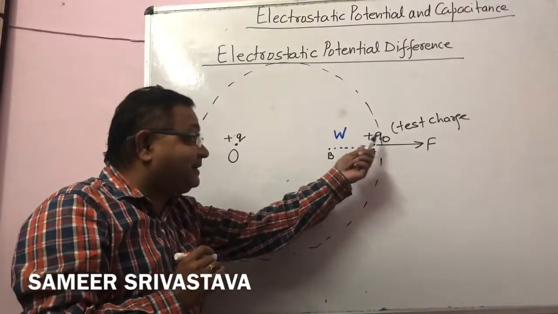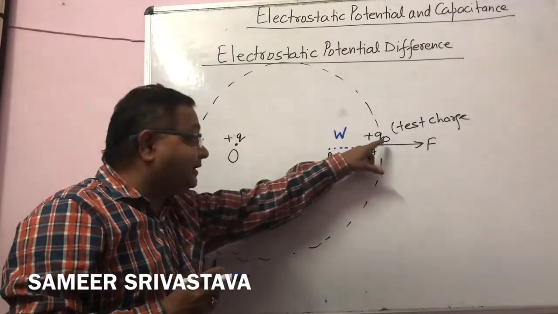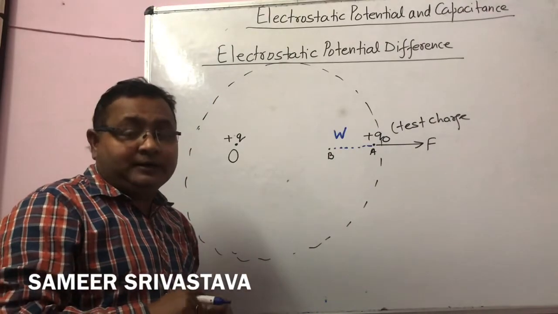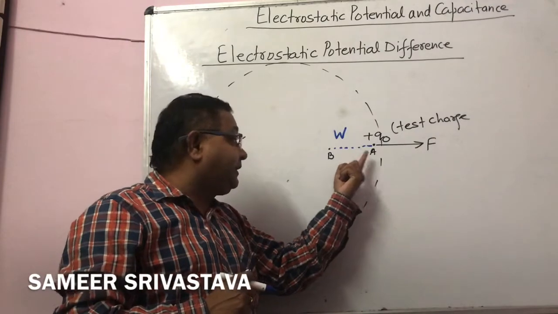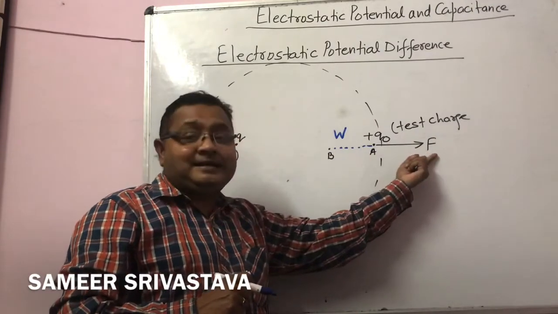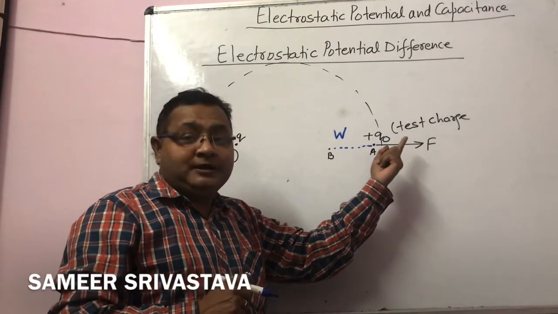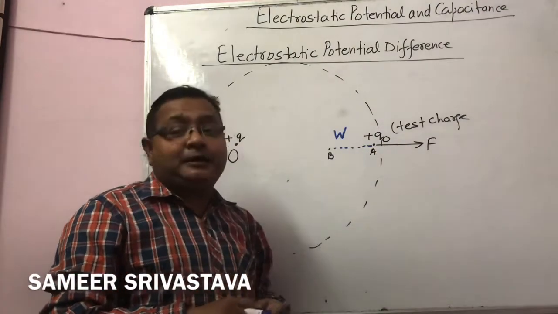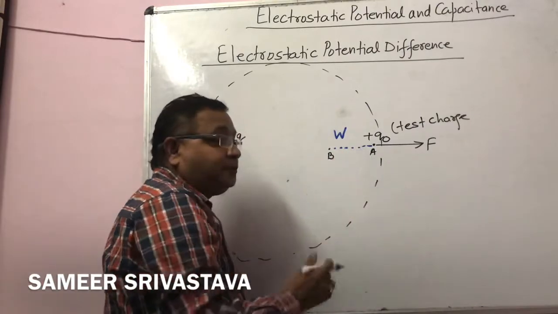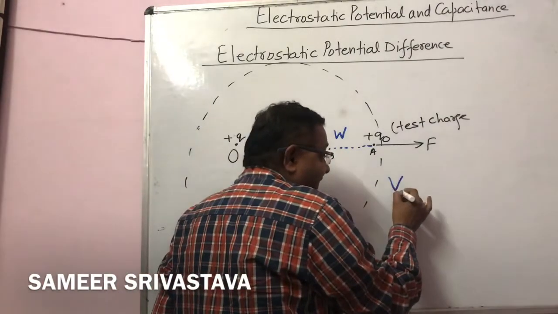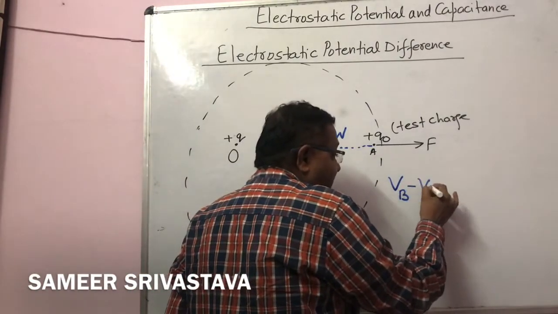It means the work done to move a charge from A to B against the electrostatic force produces the potential difference between those 2 points, which is written as VB minus VA.